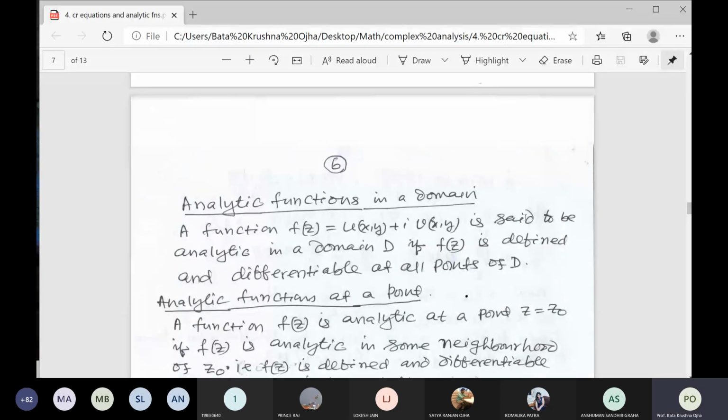So now I'll start from page 6 of my material. You see page 6.